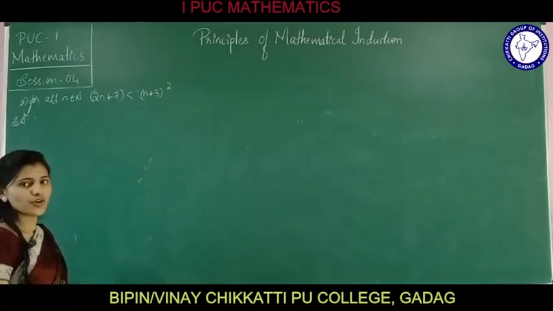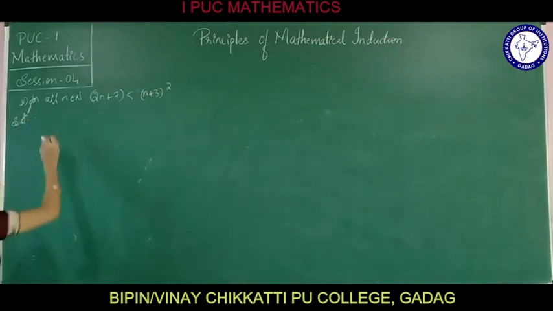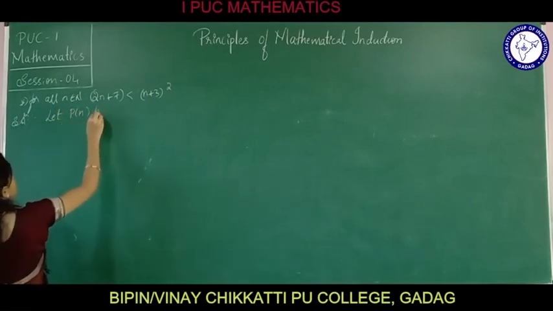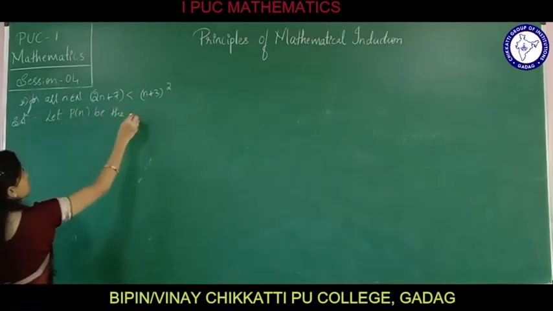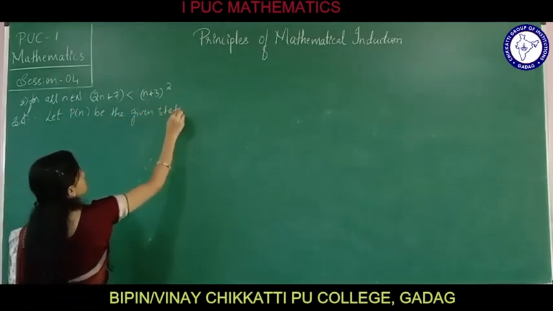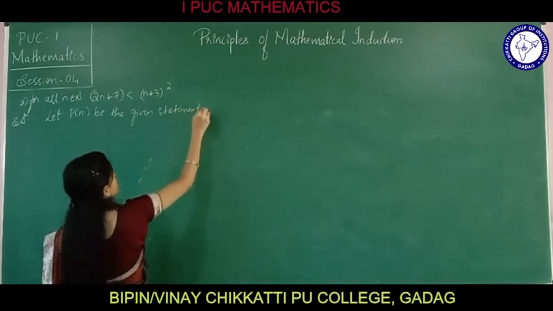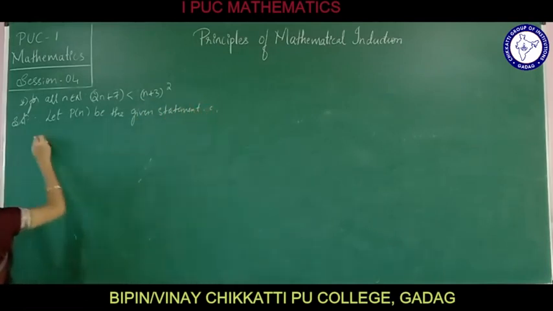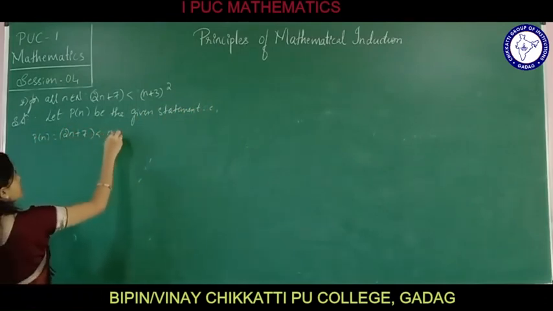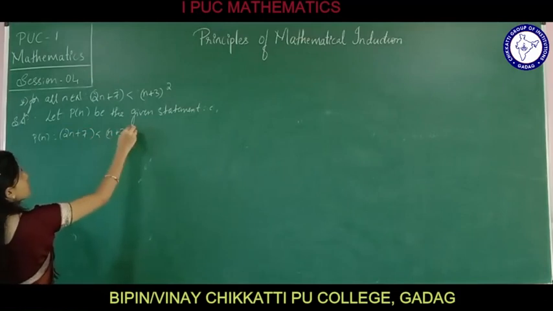Again, let P(n) be the given statement. That is how you are going to write P(n): 2n plus 7 is less than (n plus 3) whole square.